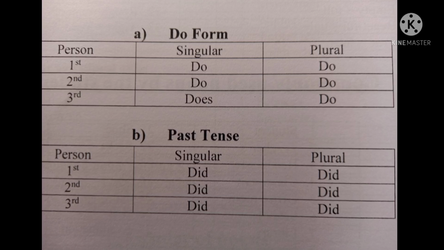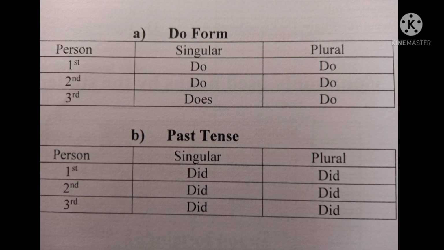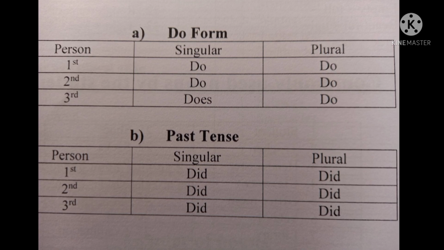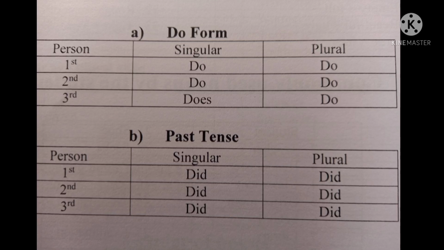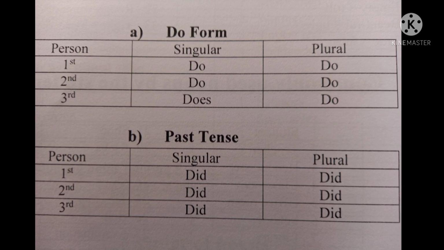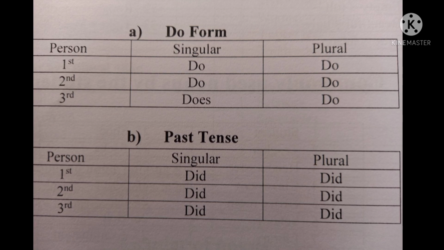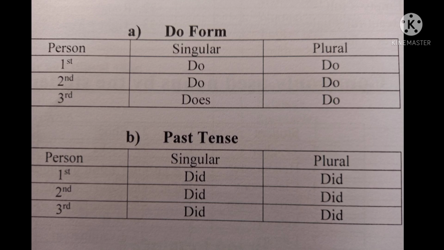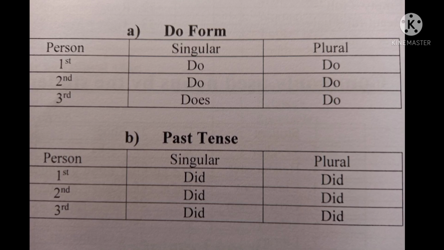In third person singular, it is does, and again the third person plural, it is same as do. So under do form in the present tense, first person singular plural, second person singular and plural, third person plural, all these five we use do. Only in third person singular we use does.